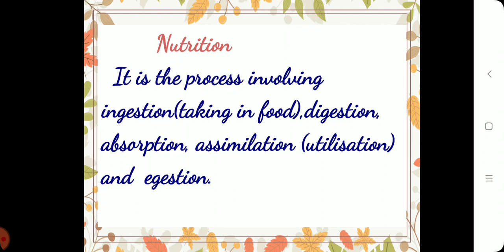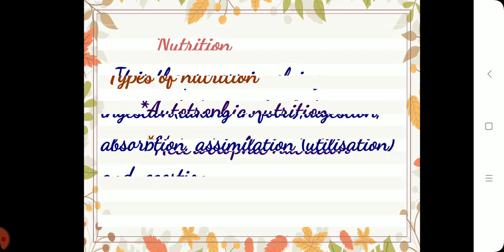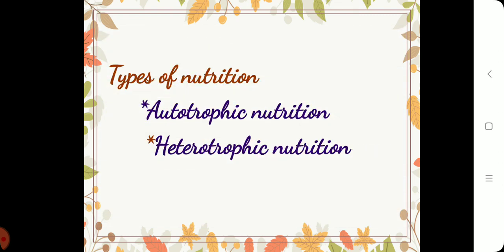So this is nutrition. Hope it's clear for you. We are going to learn about types of nutrition. First one, autotrophic nutrition. Second, heterotrophic nutrition. In the further slides, we will be studying in detail.